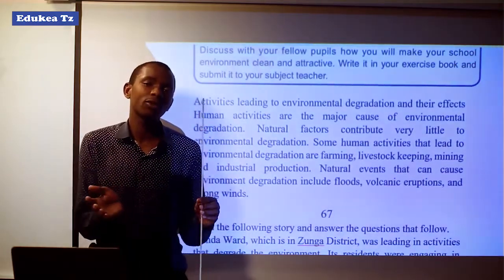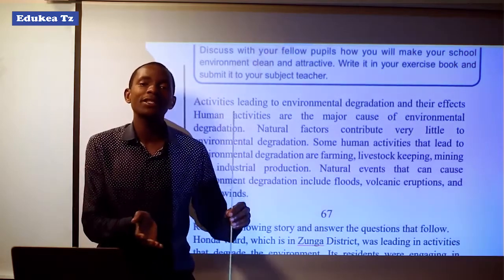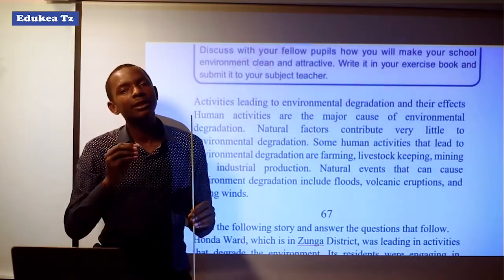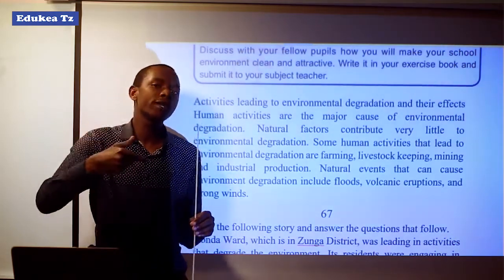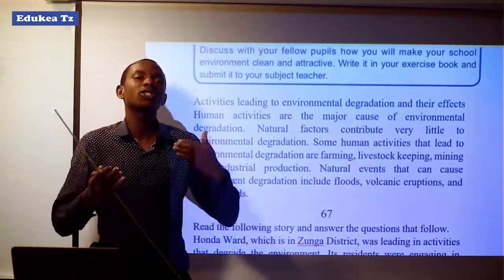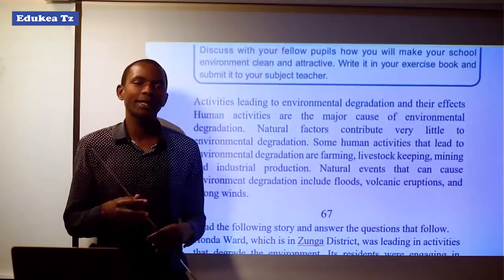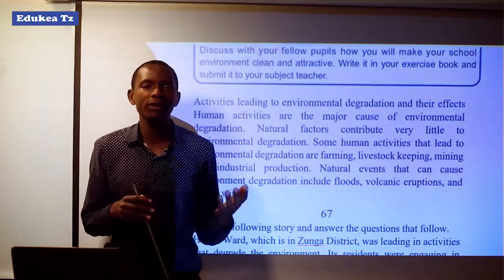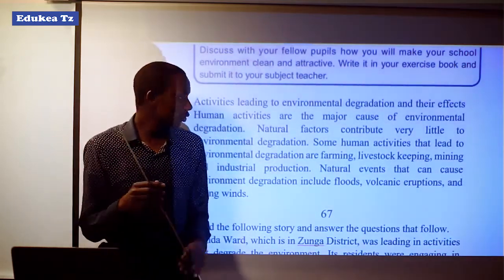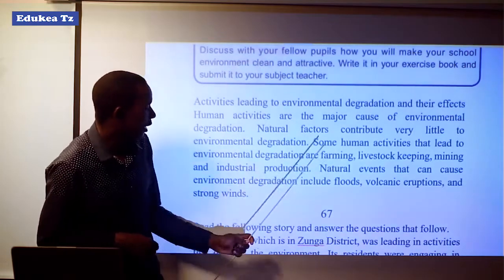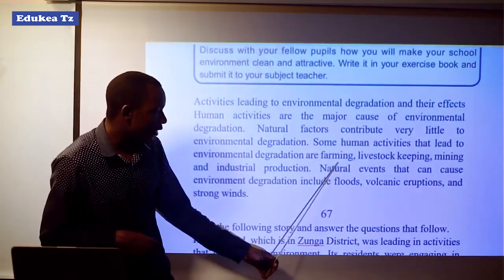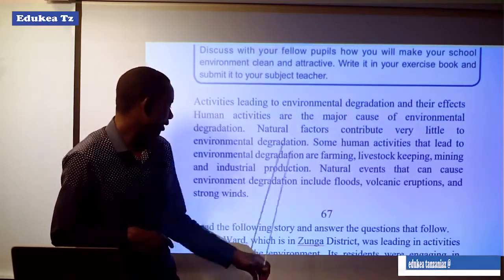When I'm talking about natural factors, those are factors which cause environmental degradation without man-made involvement. These factors come automatically, naturally, without man-made. It can be floods, earthquakes, and others. Here there are several examples like human activities, as I tried to mention, like farming, livestock keeping,